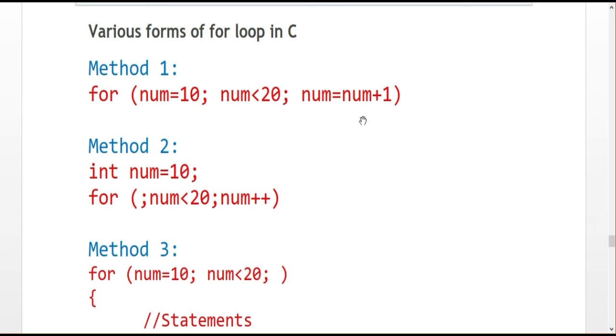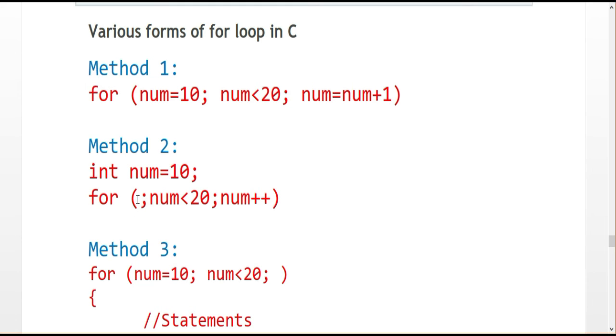And the second method, these are the various methods to declare the for loop. So when you see the program, it's not an error or a wrong declaration. Actually these are correct declaration methods also. Okay, the method 2 here, int num equal to 10. So first is the initialization, but I initialize the number before starting the for loop. Before starting the for loop, I leave a blank space for the initialization variable. It is also an acceptable method.